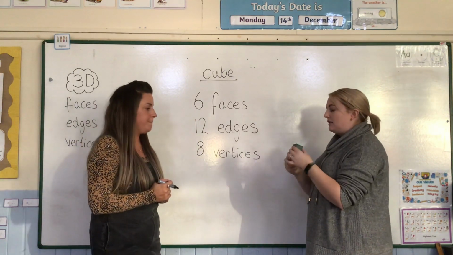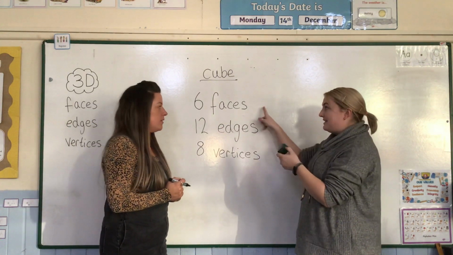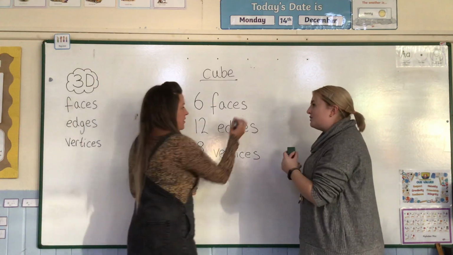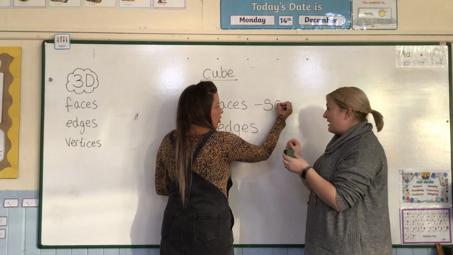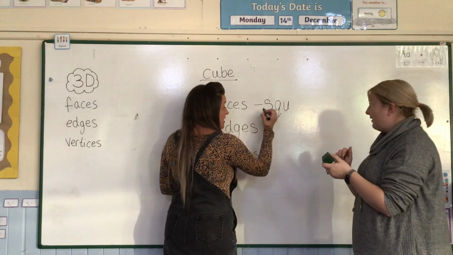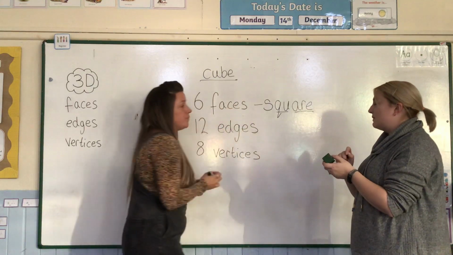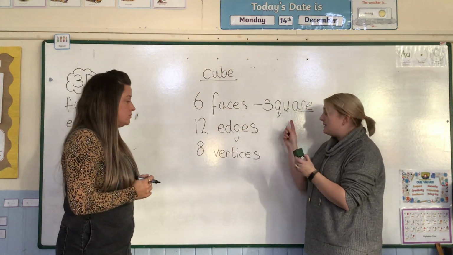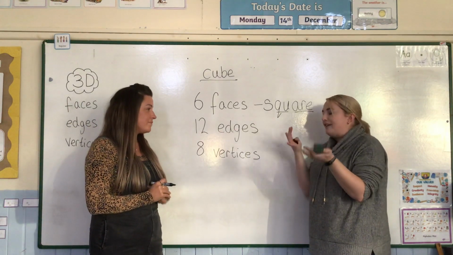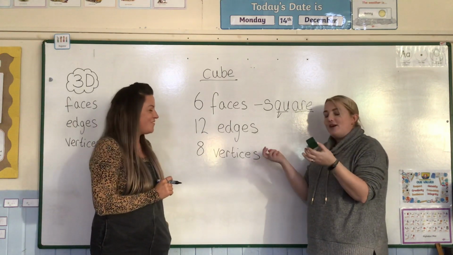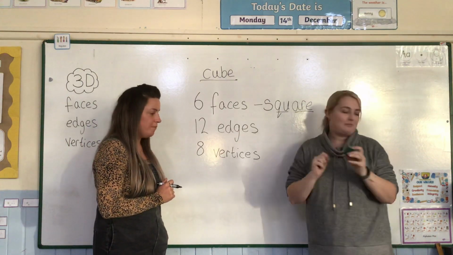You said something interesting. You said that one of the faces looked a bit like a 2D shape. It looked like a square. Yep, so the 6 faces of a cube are all squares. A square is the 2D shape, the flat shape, and a cube is the 3D shape, which I like to remember as the flat shapes and the fat shapes. Oh, I like that. So the 3D is the fat shape, and the square is the flat shape. Love it. 2D. Yep. Perfect.